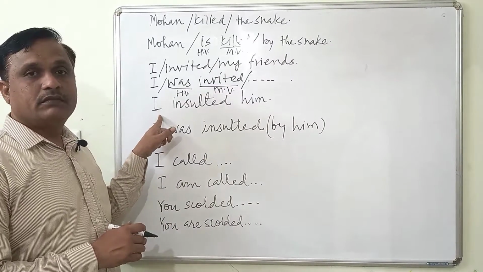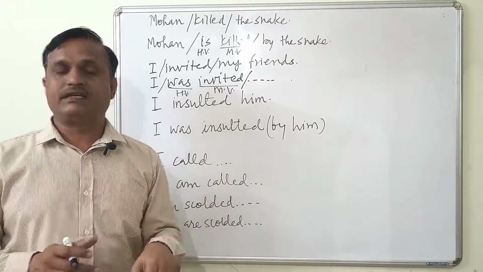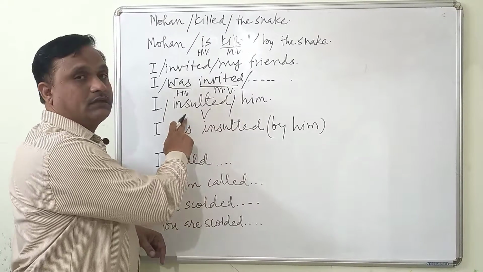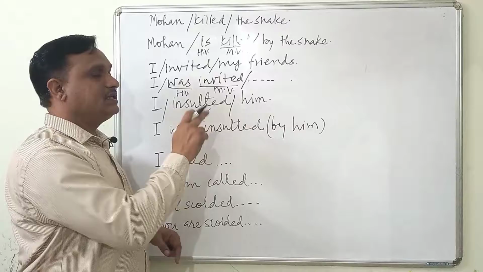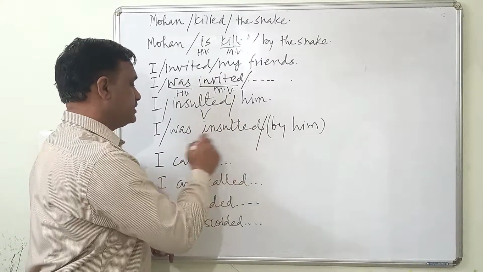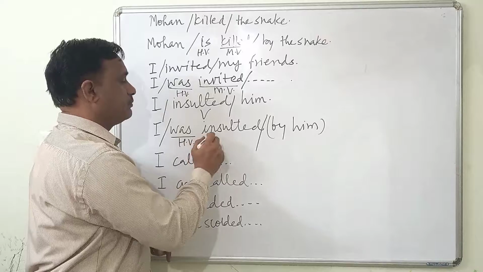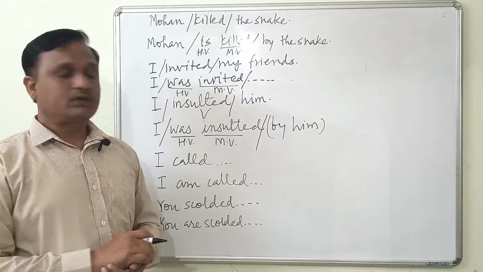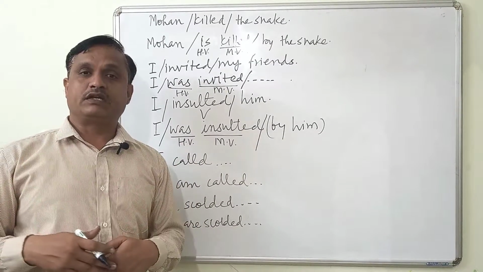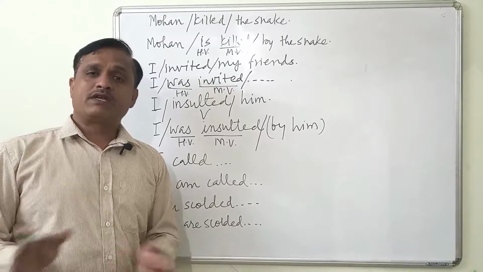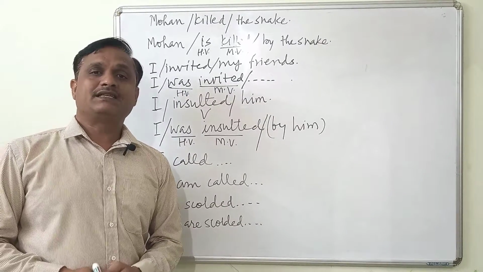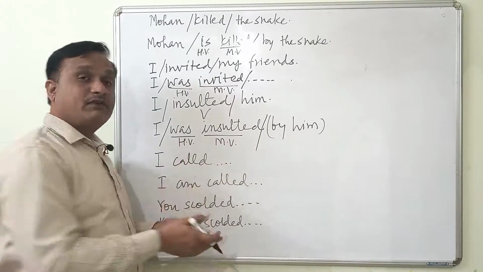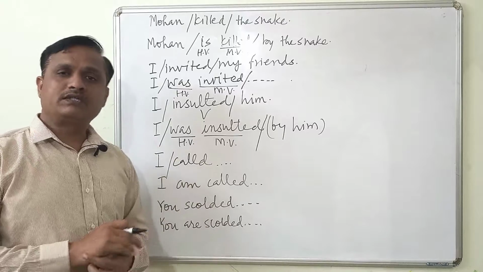I insulted him. So here I am mentioning who is insulting. I insulted, this is the main verb, a single verb, and here, I was insulted. I was insulted means helping verb plus main verb, and the main verb is in the past participle form. So this is the passive form. I was insulted by whom? I'm not giving importance to that person. I was insulted by my father or by my teacher, but I'm focusing on this part. I was insulted.